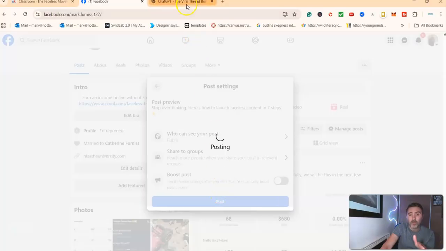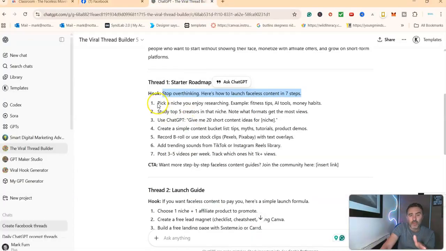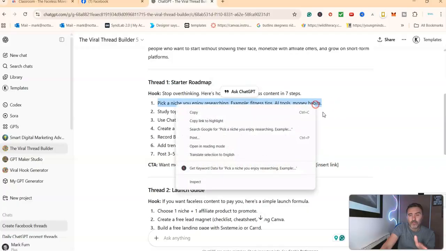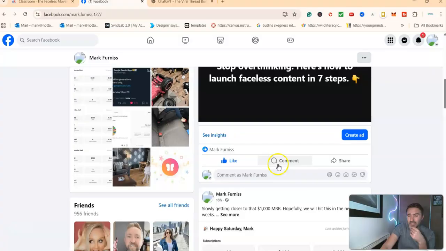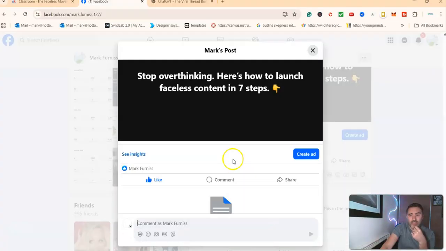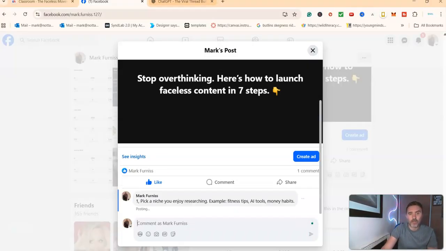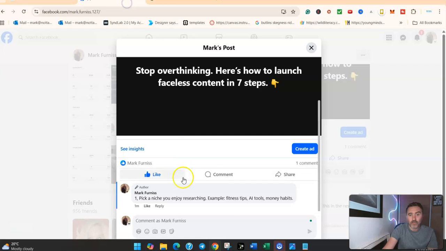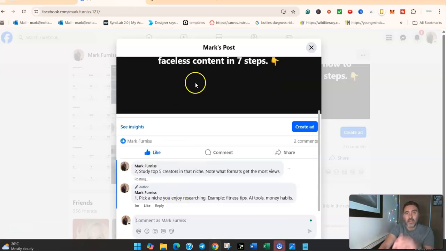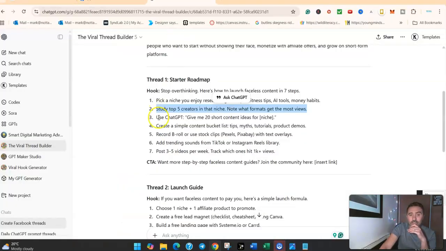So whilst that's now posting, I'll come over here and I'm going to take this. I'm going to copy this. I'm going to go back over to Facebook to the post. I'm going to give it a like. I'm going to click on the comments. And then all I'm going to do is I'm just going to type in 1, like this. 1, paste. Go back over here to ChatGPT, and then I'm going to get number 2, like so. And I'm just putting all of these in here, like this, and then at the end, I am going to put in my call to action.